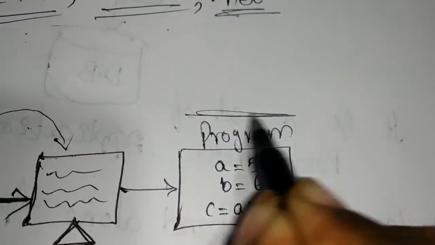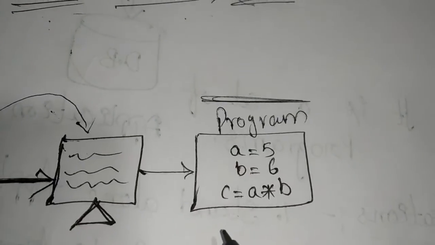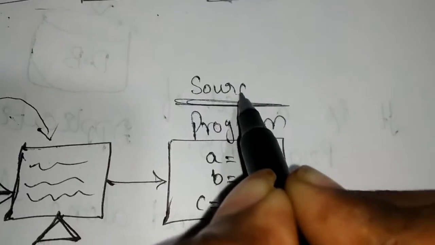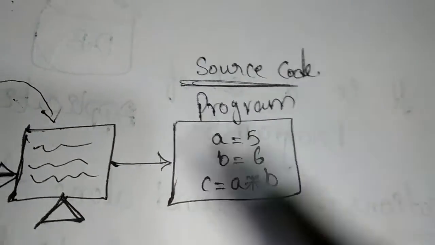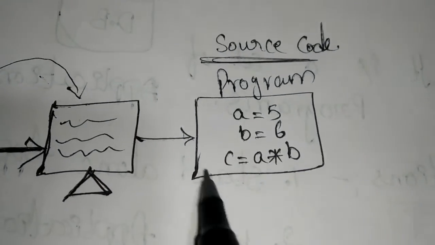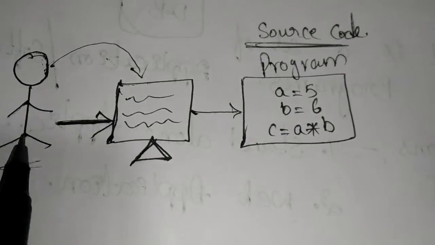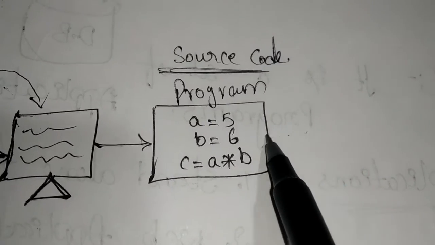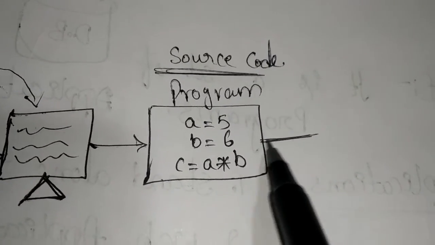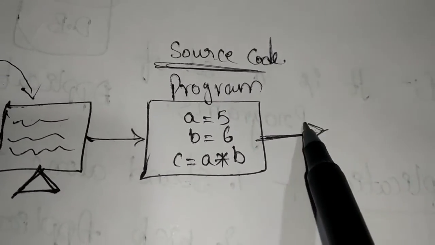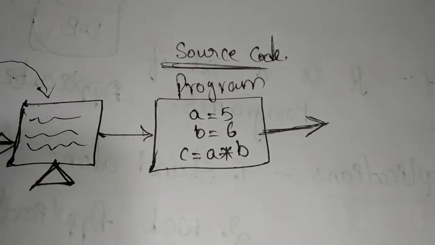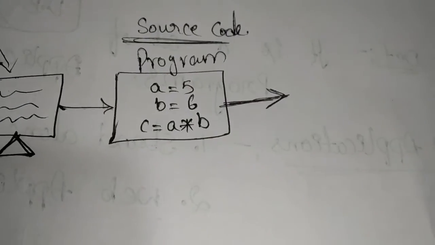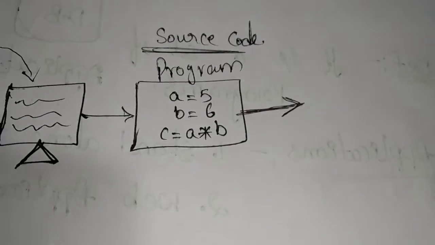The program written in C or Java or C++ is called source code. This program is written by the user. Whenever the user writes a program, it doesn't directly change into binary format, zeros and ones.